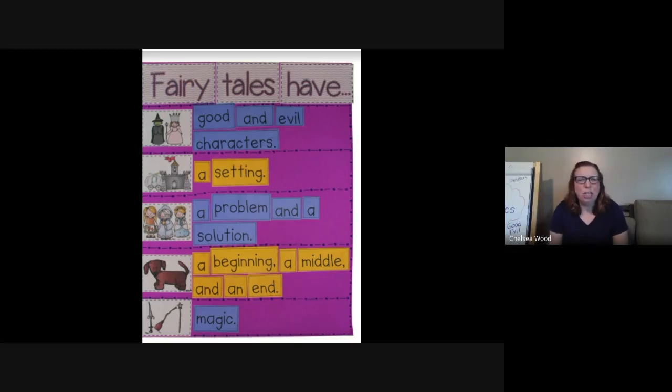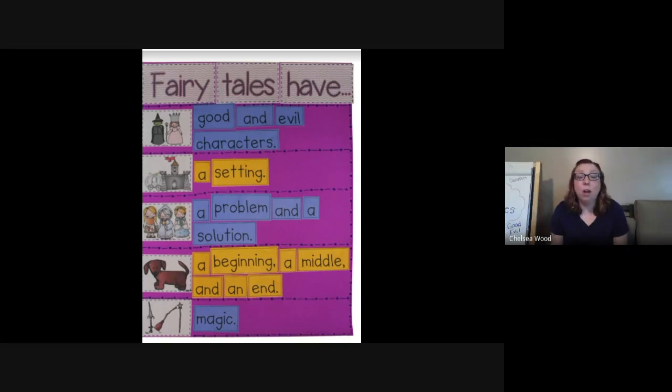And then solution. We've learned this word before this year, but what does it mean if there's a solution? Right. Solution is how the problem is solved. So if we have a problem, that's something that goes wrong. Solution is how we solve that problem. So in Jack and the Beanstalk, the problem was that Jack and his mother had no money. How was that problem solved?